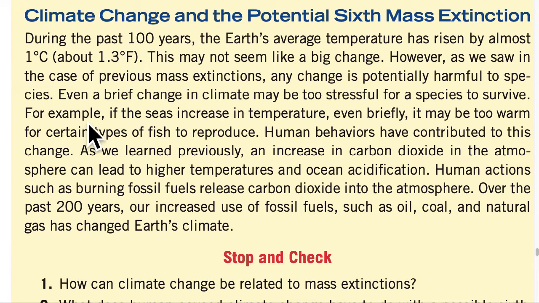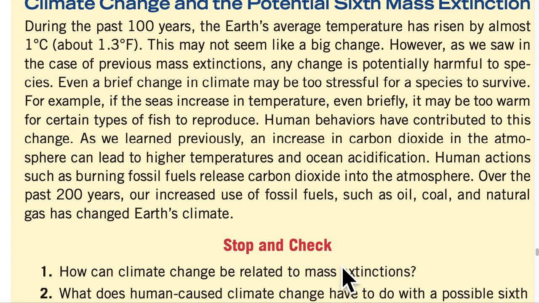For example, if the seas increase in temperature, even briefly, it may be too warm for certain types of fish to reproduce. Human behaviors have contributed to this change. As we learned previously, an increase in carbon dioxide in the atmosphere can lead to higher temperatures and ocean acidification. Human actions, such as burning fossil fuels, release carbon dioxide into the atmosphere. Over the past 200 years, our increased use of fossil fuels, such as oil, coal, and natural gas, has changed Earth's climate.